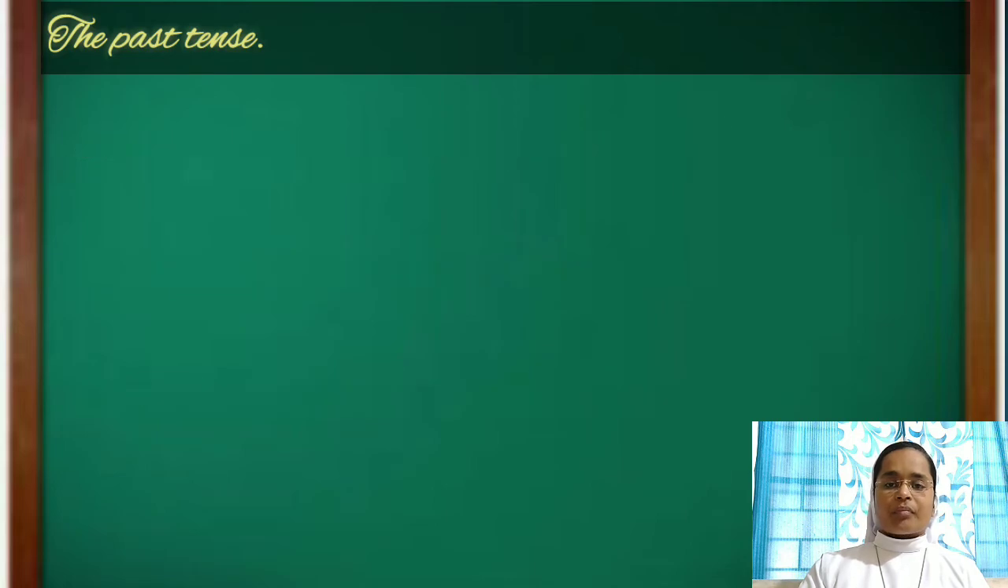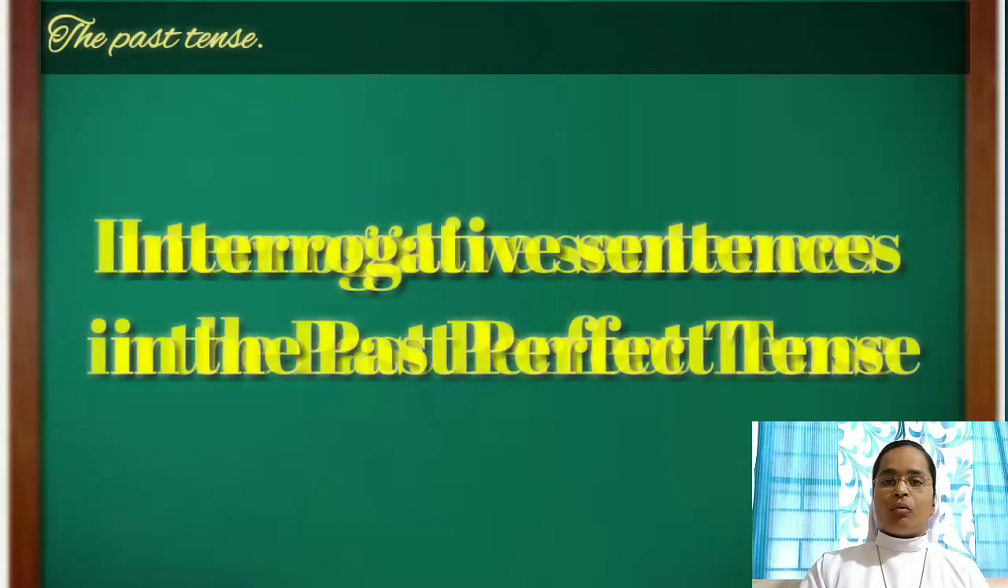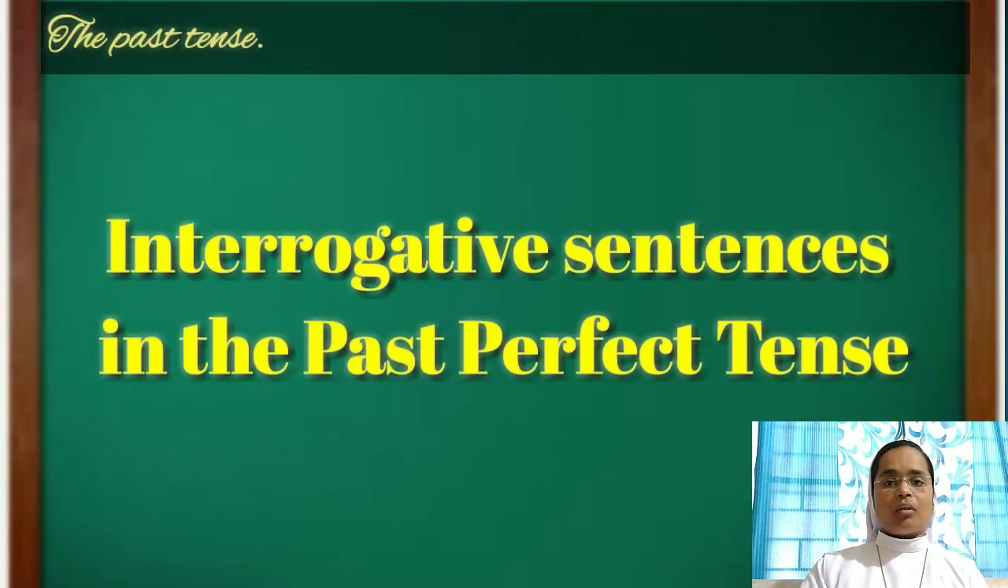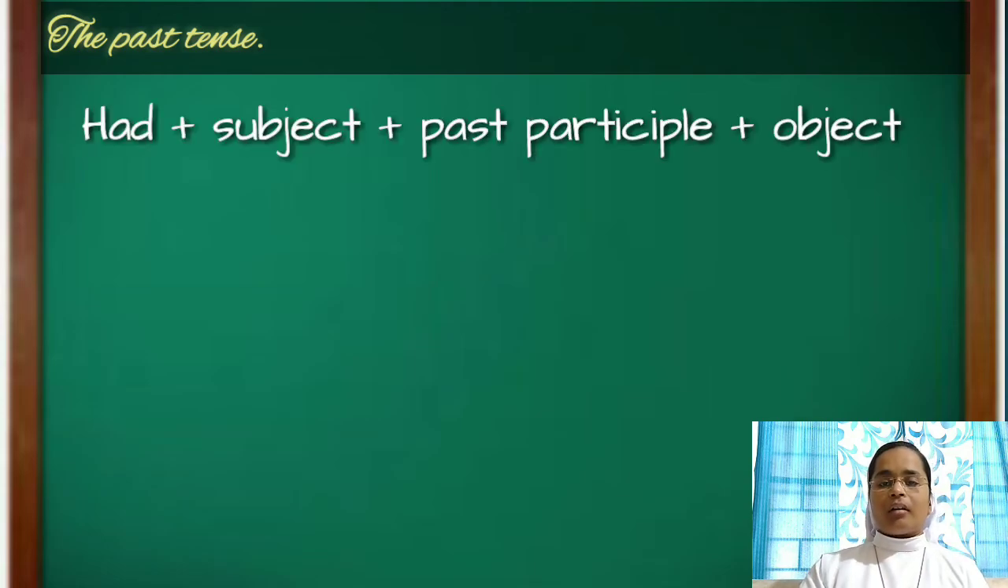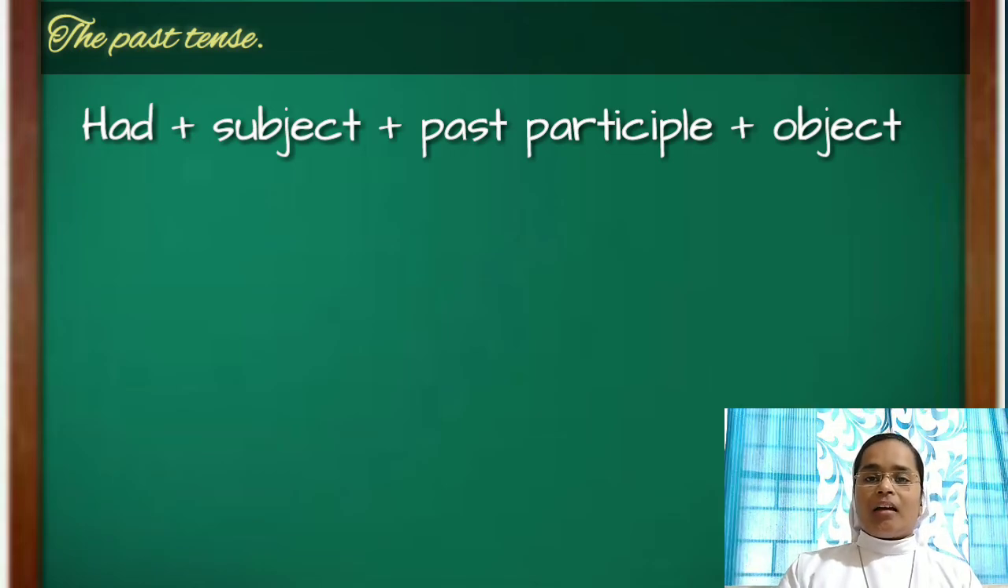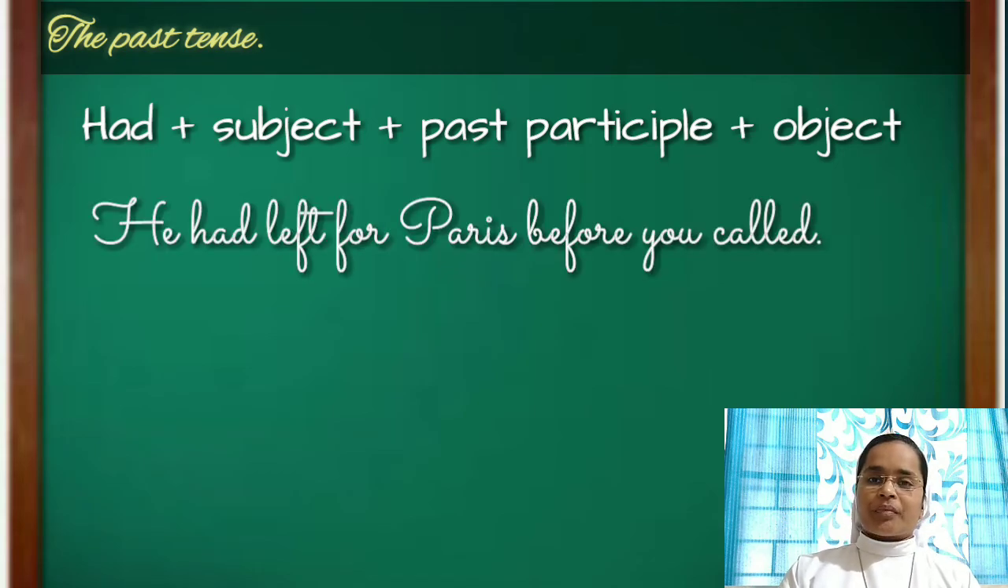Now, we will see how to form interrogative sentences or question sentences in the past perfect tense. All we need to do is bring the helping verb to the front. So, the formula is had plus subject plus third form of the verb and object. Let's now understand this with the help of some examples.